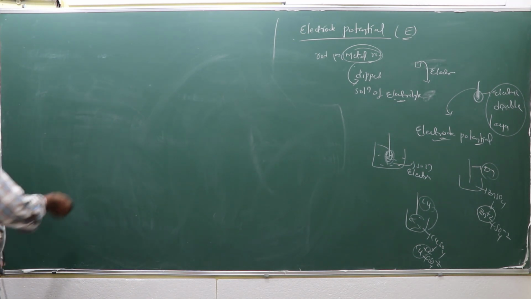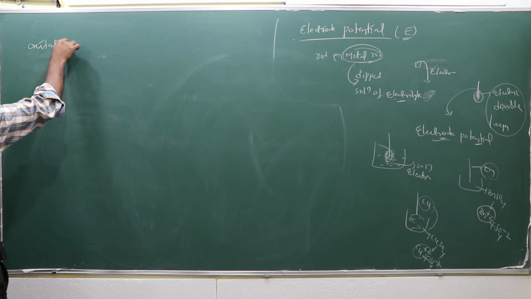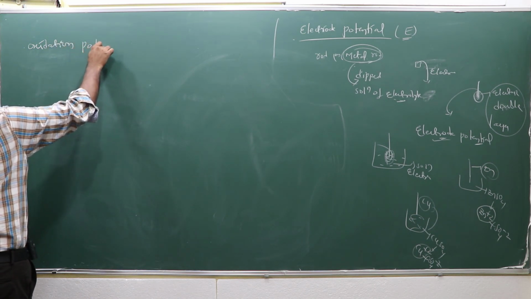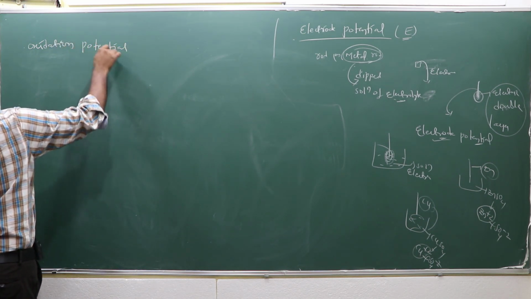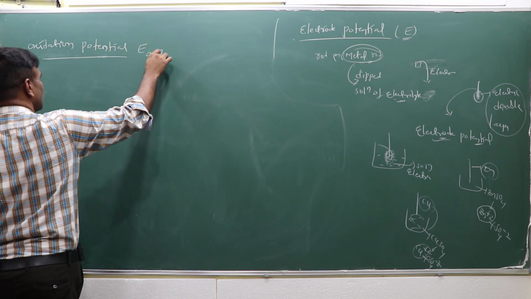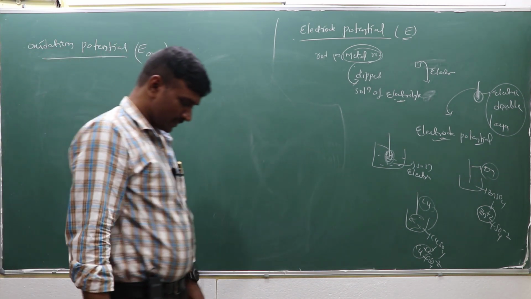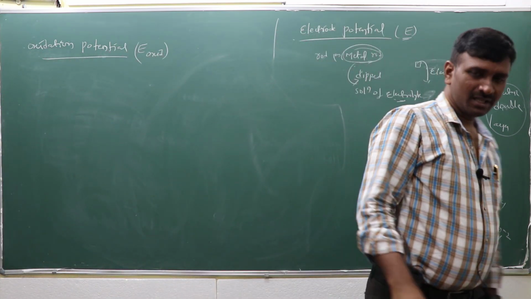The oxidation potential. What is oxidation potential? This is an electrode potential.